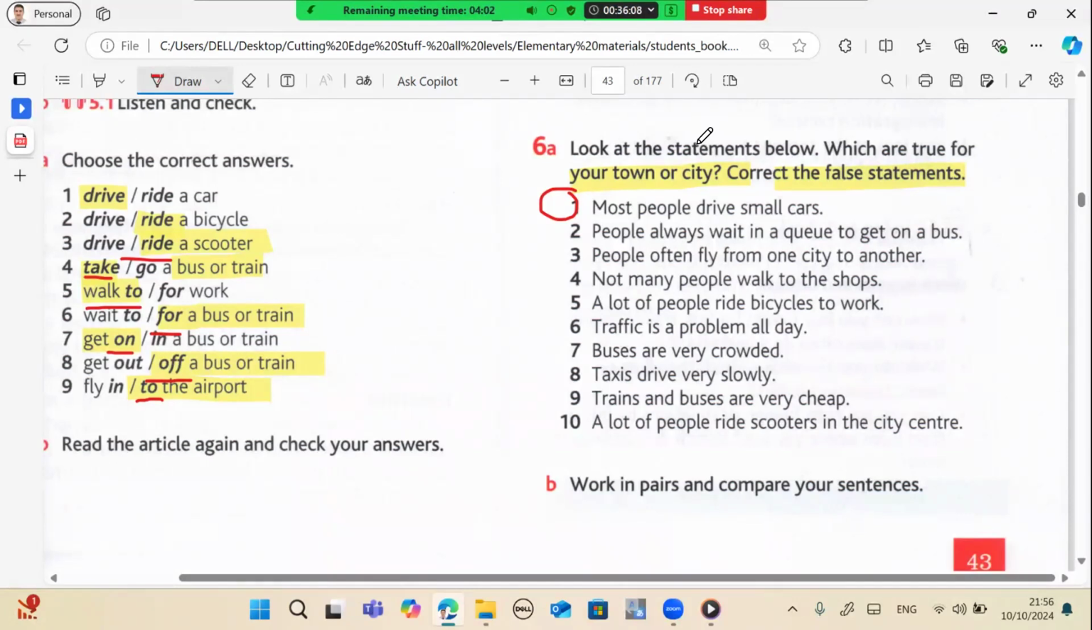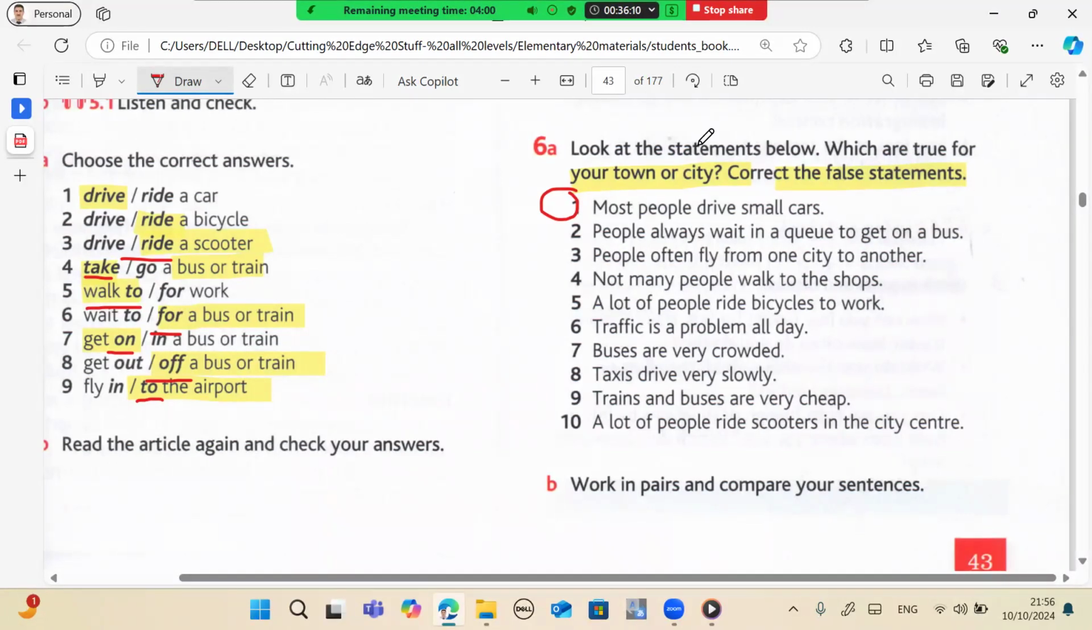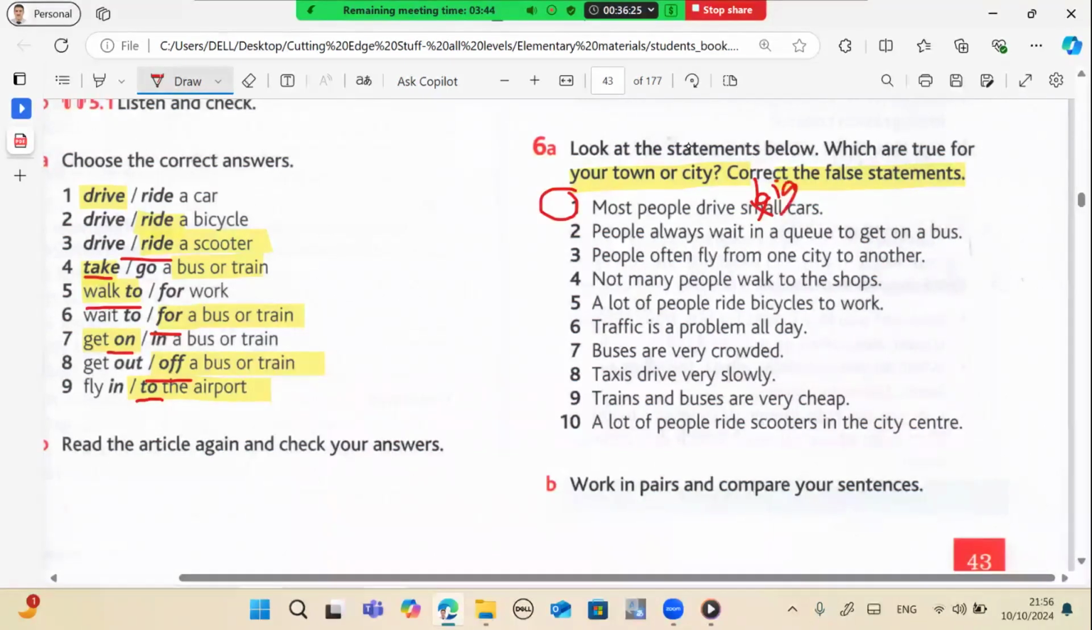I don't know. Sometimes big and sometimes small. But most people, most big. Most people drive big cars. So you say most people drive big cars in my city. So change small to big.